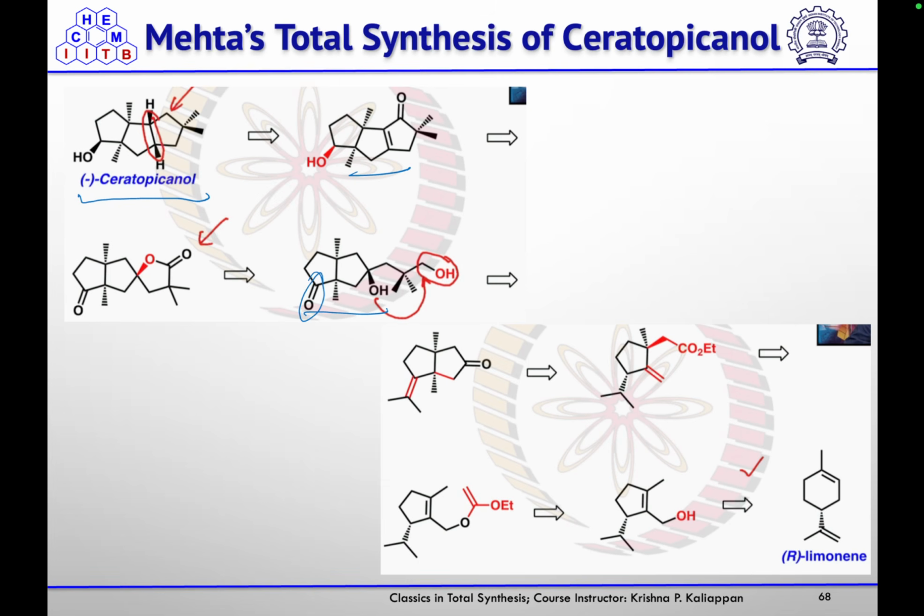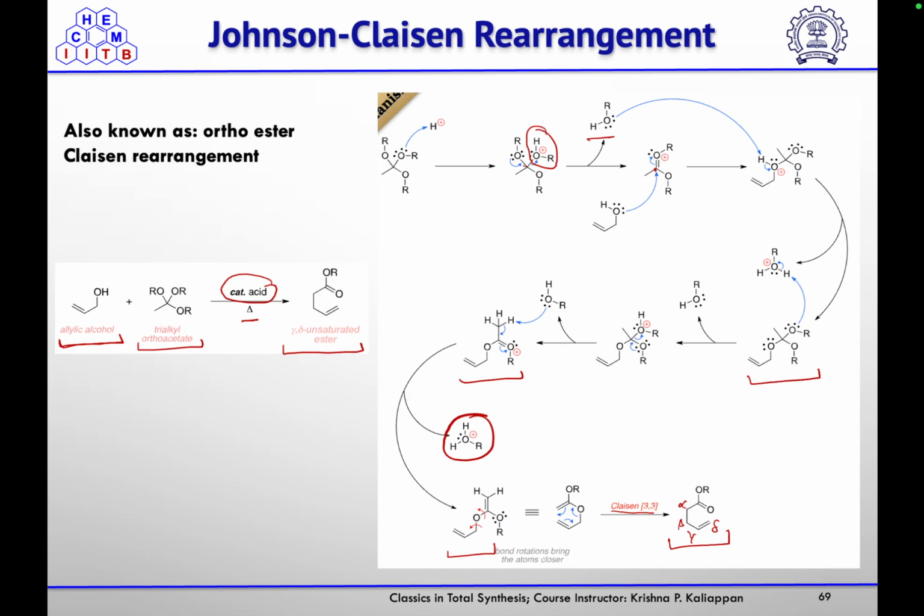he will use this ester and this olefin, which further could be obtained by a 3,3 sigma-tropic rearrangement reaction from this alcohol, which could be obtained from R-limonene. So this is the Johnson Claisen rearrangement reaction that they will use.